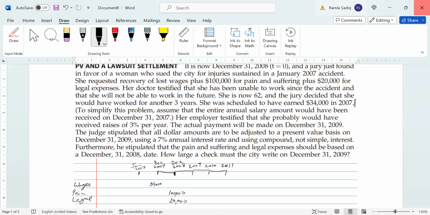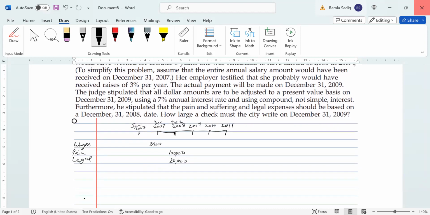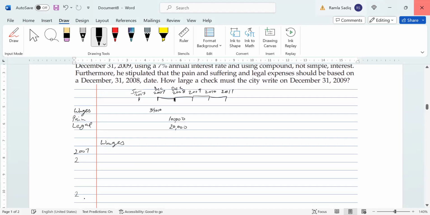All right, her employer testified that she probably would have received raises of 3% per year. Now let's go ahead and put in her earning across this time that has been lost. So we would have a wages calculation here for 2007. That's going to be our starting point. We'll have 2008, 2009, 2010, and 2011.